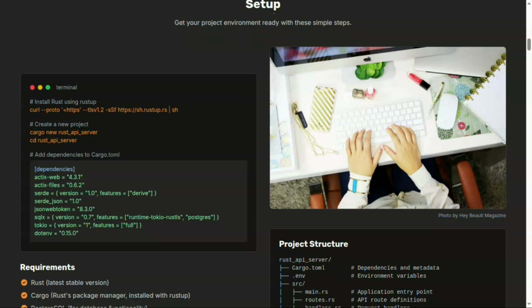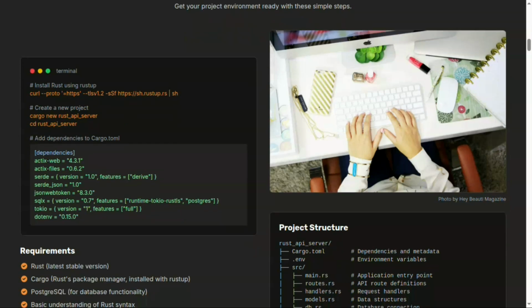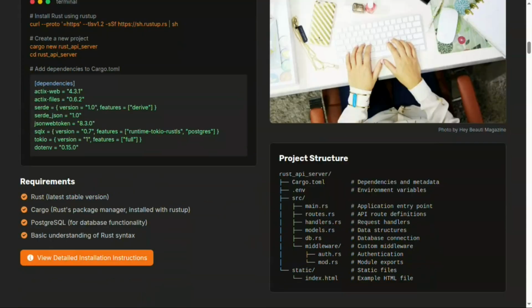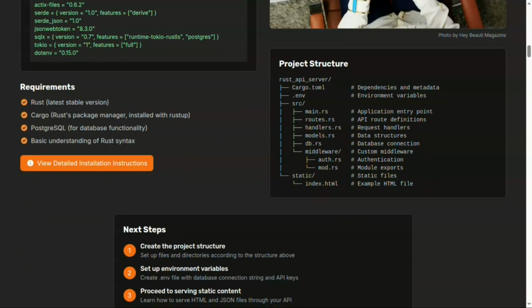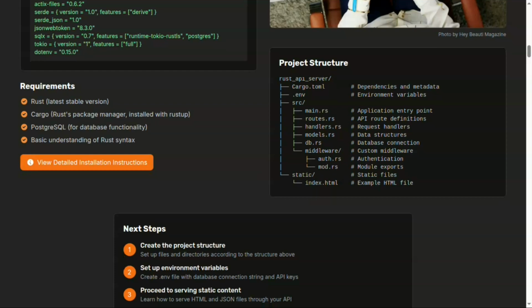Now next, we will install Rust in our local system, and we will install some packages to make our server up and running. We will install the latest version of Rust, and we will make sure that cargo is installed in our system. We are not going to use Postgres. As I told you, we will use Neo4j, but still we can use Postgres.